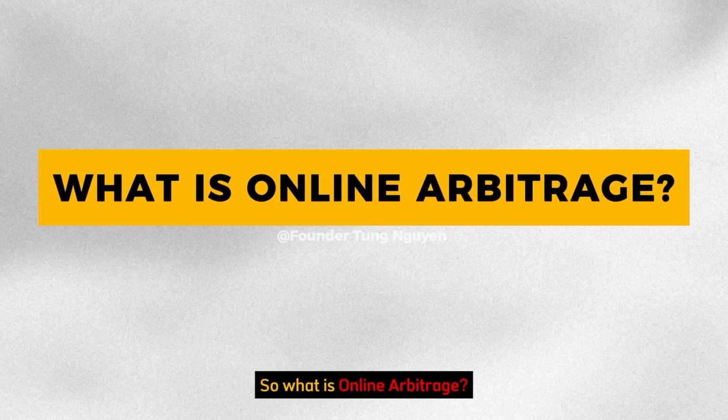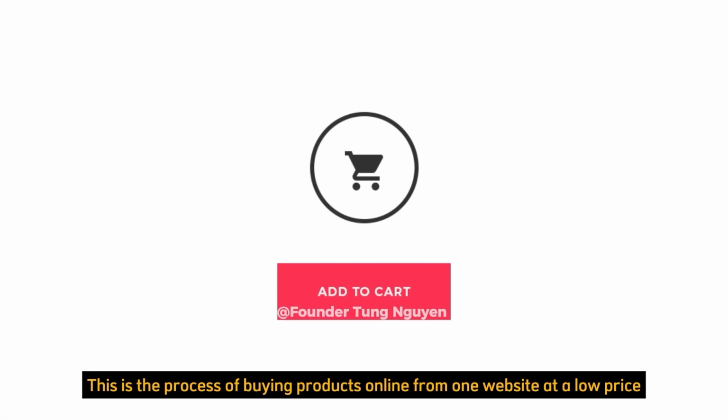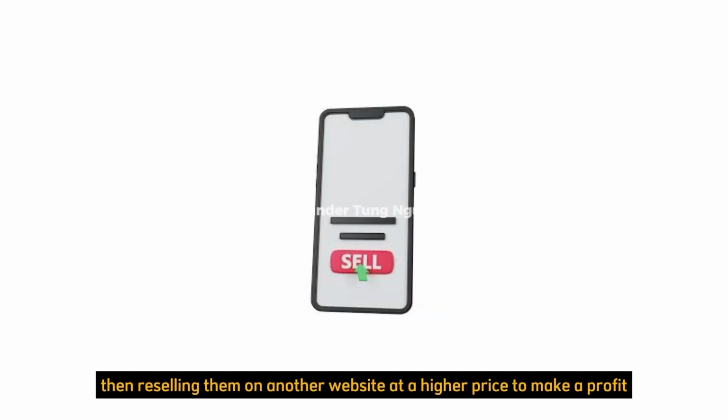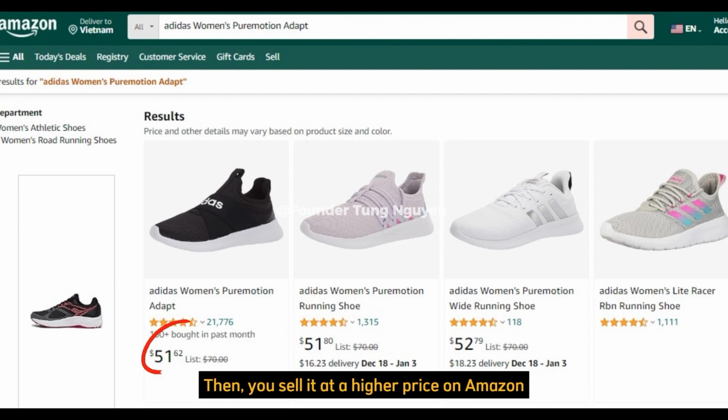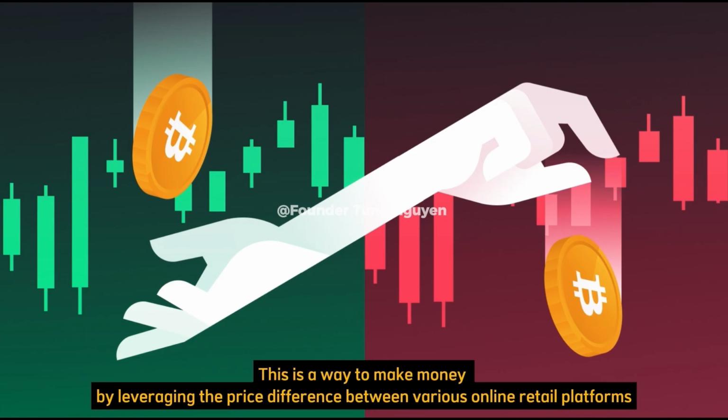So what is online arbitrage? This is the process of buying products online from one website at a low price, then reselling them on another website at a higher price to make a profit. For example, you purchase a product that is on sale on the Adidas website. Then, you sell it at a higher price on Amazon. This is a way to make money by leveraging the price difference between various online retail platforms.